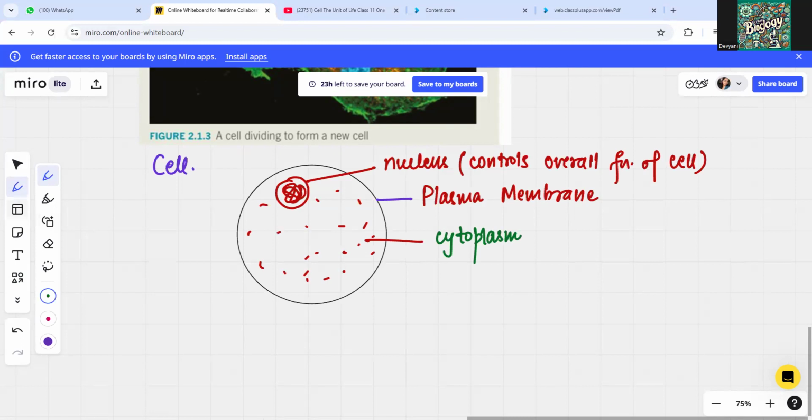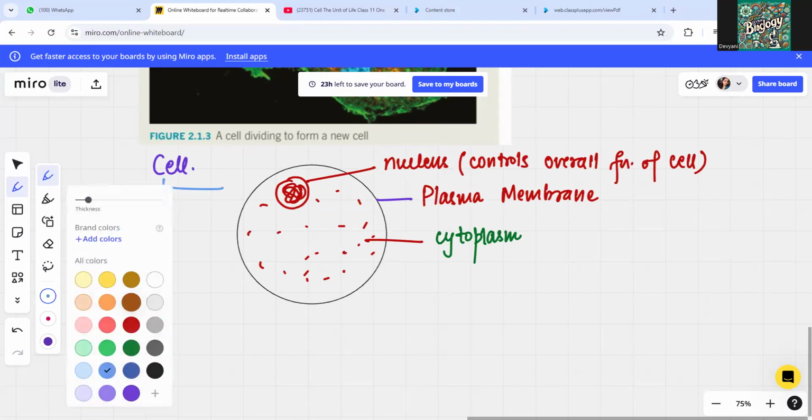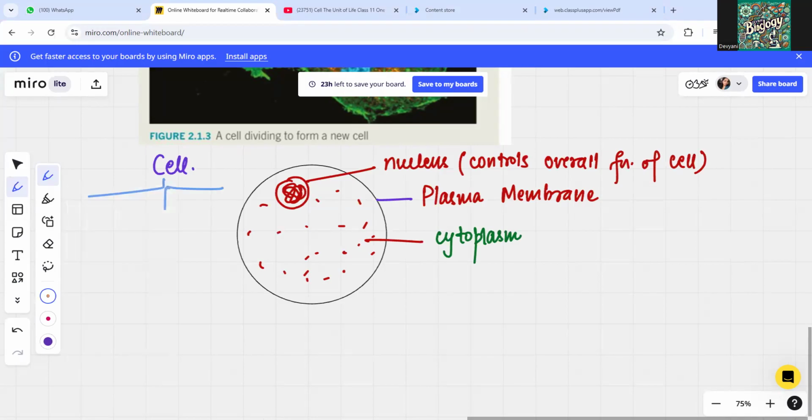To be precise, there are three structures in a cell: number one is the plasma membrane, then the nucleus, and then the cytoplasm. We use plasma membrane and cell membrane interchangeably. We also call it the plasmalemma, the same thing.